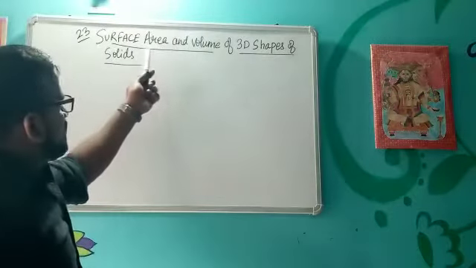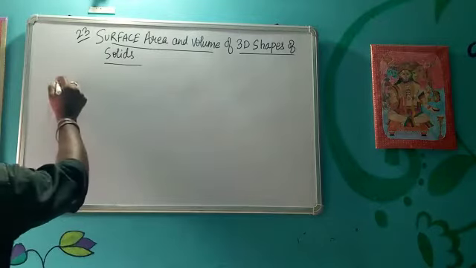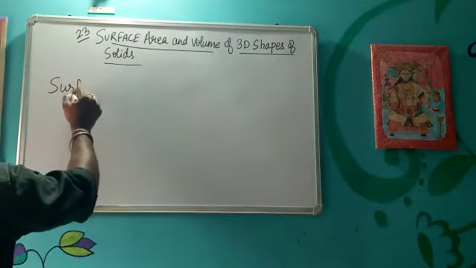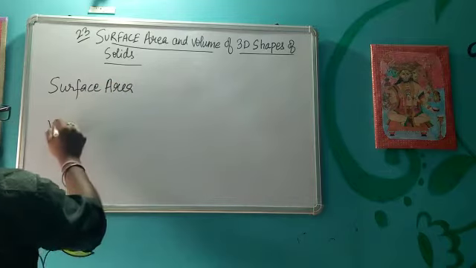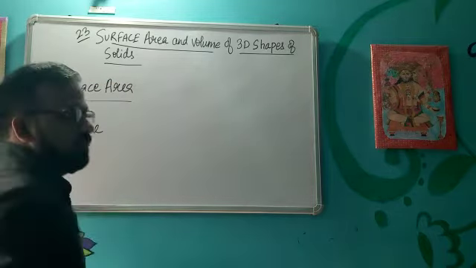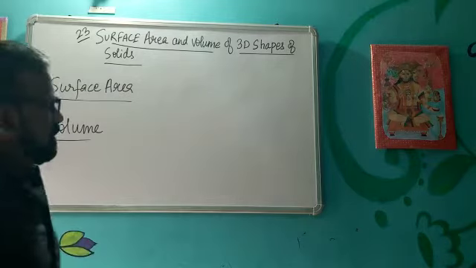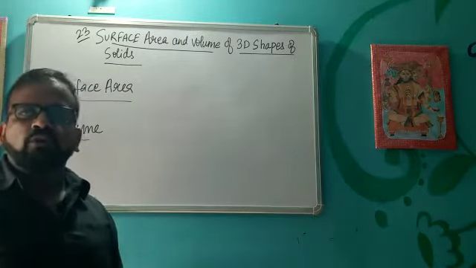So the first thing is surface area. What is the meaning of surface area? And volume, these two terms we will discuss. Volume you all have studied whenever you were studying physics. Surface area is the area covered by the surface of a solid.